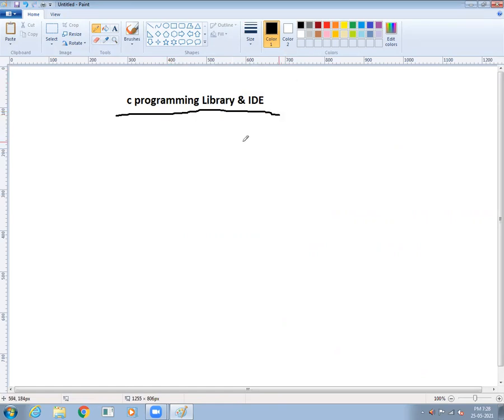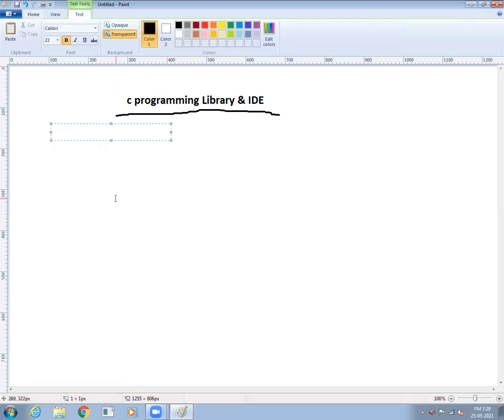In the last class we learned what the compiler is and what platform dependence is. Now we are going to the first application. Before starting to write the first program, we need to discuss two things that are a must. What are the two things? First one is the library of C language. And second one is the IDE. If you know these, then we write our first application.